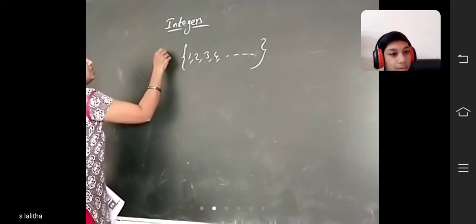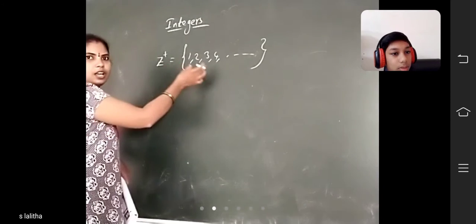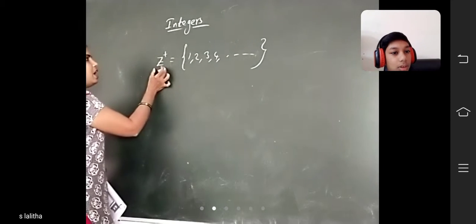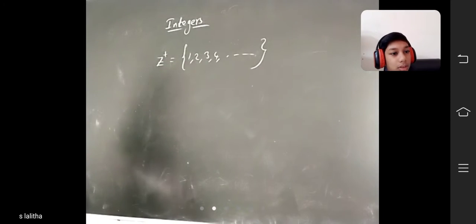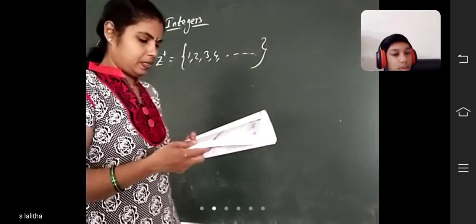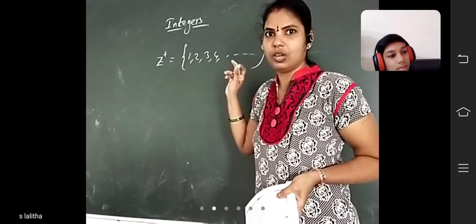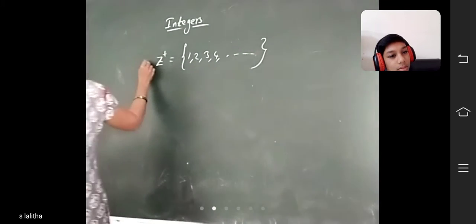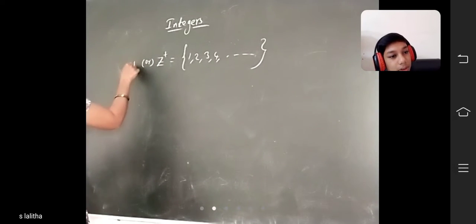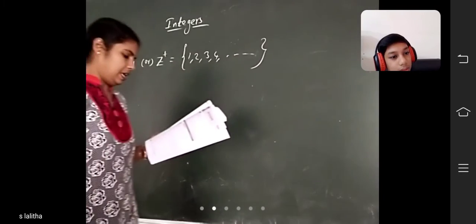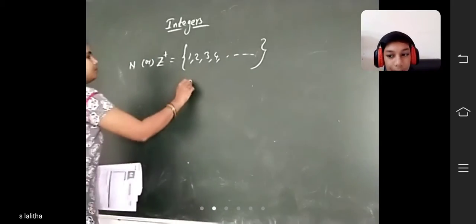Z plus. These are all the set of positive integers, so we indicate them as Z plus, or we can also call them natural numbers.